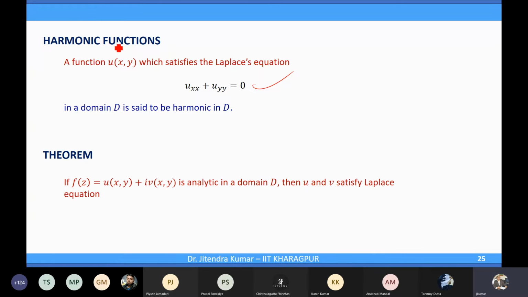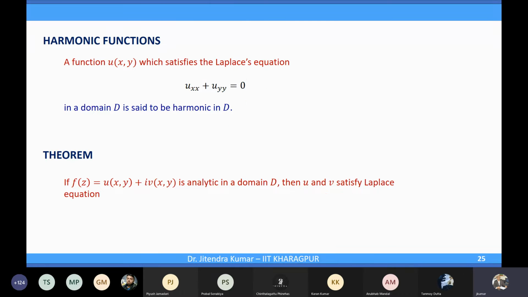This is not a topic here to go through what harmonic functions are and so on, but there is some relation with the analytic functions which we are talking about now. Suppose f(z) = u(x,y) + i v(x,y) is analytic in a domain D. The point here is then u and v satisfy this Laplace equation. That is the only connection.